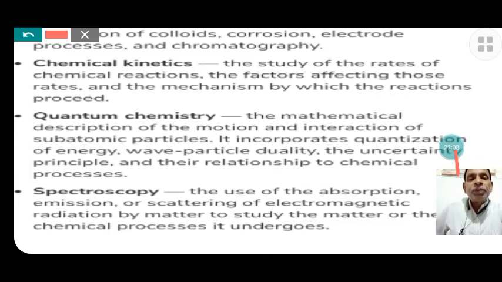Now, spectroscopy. The next one is spectroscopy. The last is spectroscopy, the use of the absorption, emission or scattering of electromagnetic radiation by matter to study the matter or the chemical processes it undergoes.